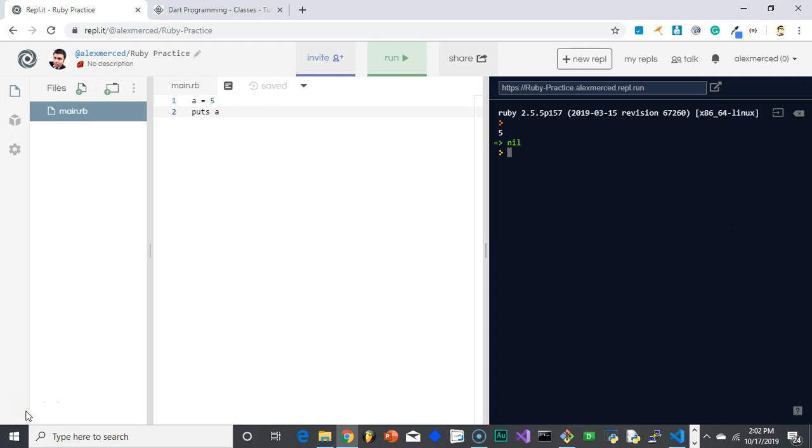So the language we're going to be doing is Ruby. Ruby is really popular, especially in the web space. It was made popular by the Ruby on Rails framework, but also has other really popular frameworks such as Sinatra and Hanami, and many other Ruby frameworks for building web applications. But there are also frameworks for using Ruby to build mobile apps and other applications.